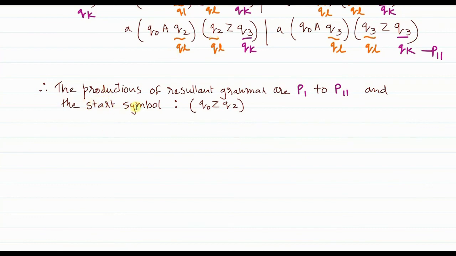And the start symbol, as I have already told you in the formula, will always be written this way, where Q0 is the start state of the PDA, Q2 is the final state of the PDA, and Z is the stack symbol. So this is always the start symbol of the grammar.